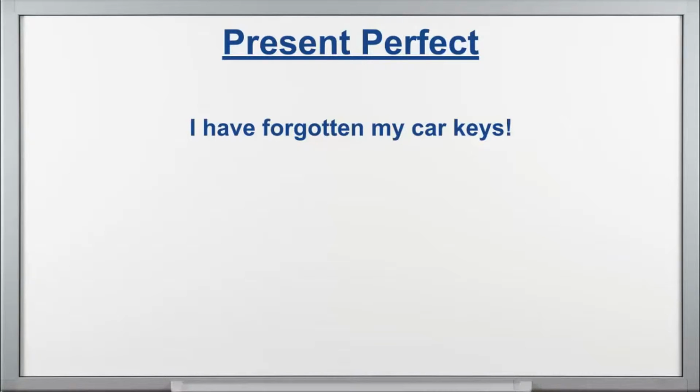You must be thinking there are two verbs, right? Have and forget. But actually have is kind of like an auxiliary verb. Let's see some examples here. Look at here. I have forgotten my car keys. Have. I'm going to use have or has depending on the person. So I have, he has. Okay? Forgotten my car keys. So forgotten is the past participle of the verb. Okay? So forget, forgot, forgotten.